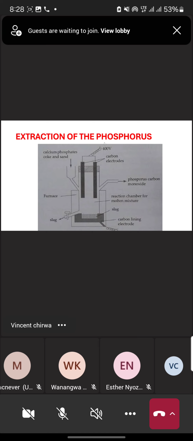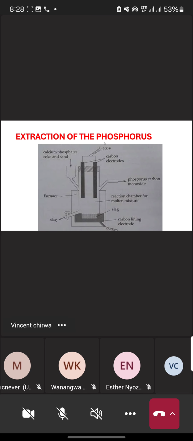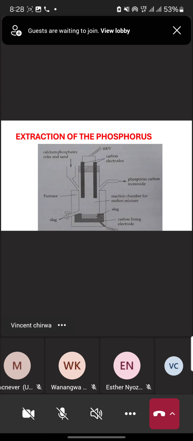Remember, we have discussed that the significance of coke and sand is to increase the surface area for this reaction to occur at a very high rate. It is there to increase the chemical reaction by increasing the surface area. Then step number 3, we switch on our electricity.